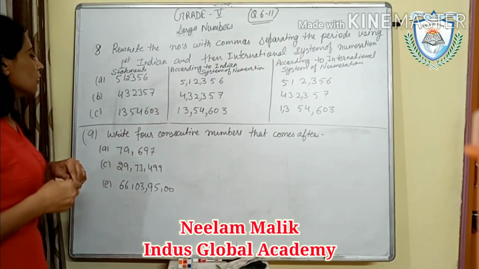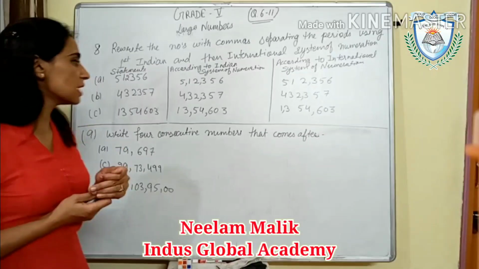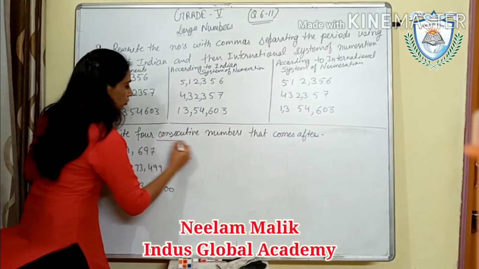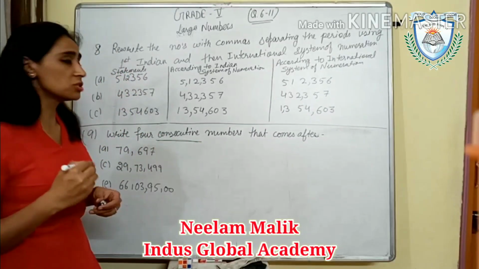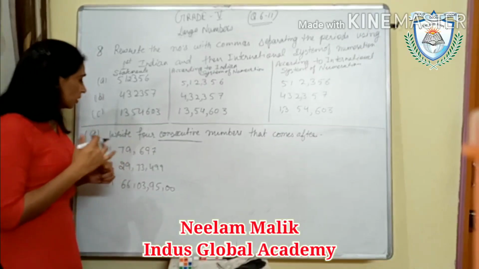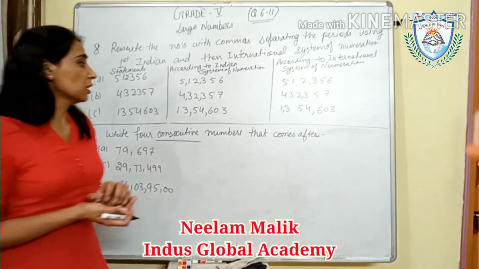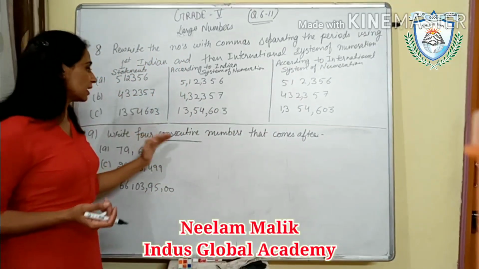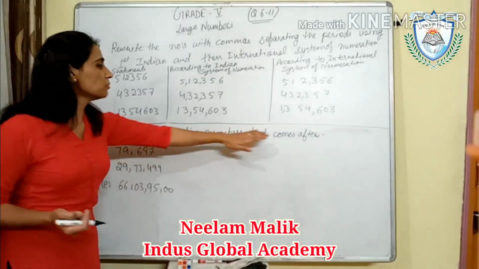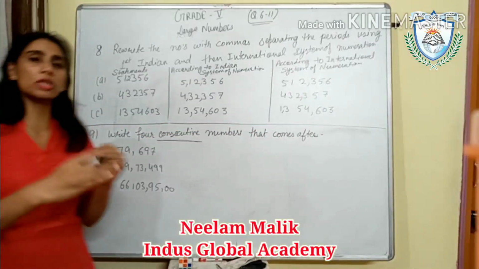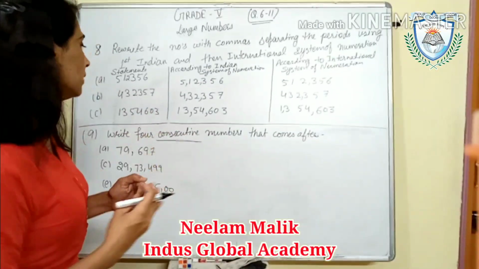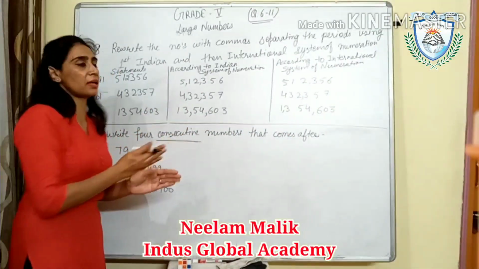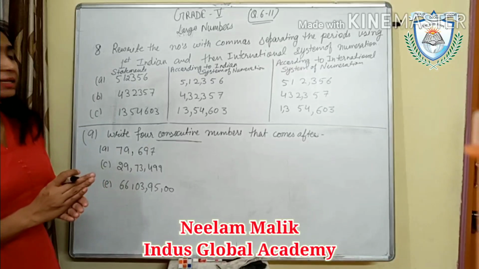Question number 9. Write 4 consecutive numbers that come after. What do you mean by this word consecutive? Consecutive means next to the given numbers. Maybe that comes after or comes before. Consecutive means लगातार. Comes after means जो बाद में उसकी continuity में है, जो just उसके बाद में आए हैं. If it is comes before, that means जो just पहले numbers आए हैं. So consecutive means लगातार numbers that are coming.